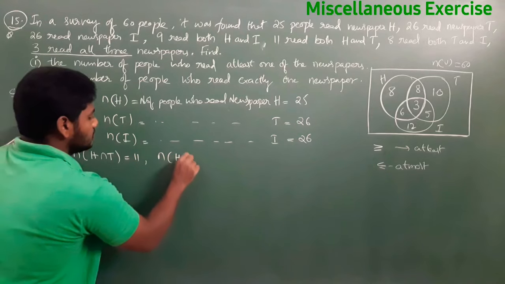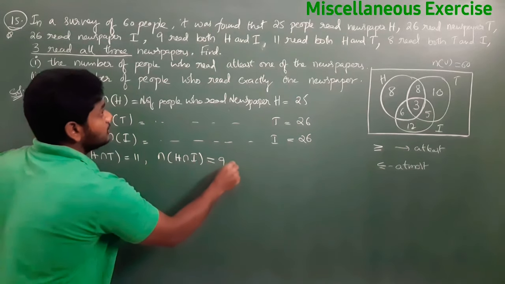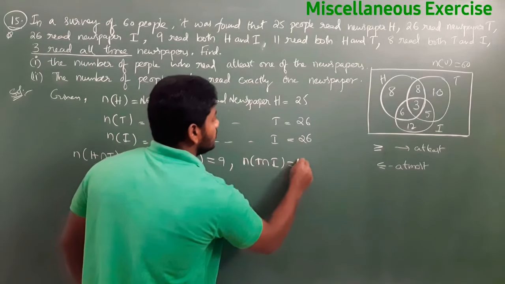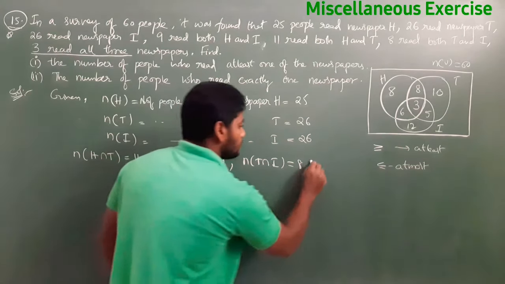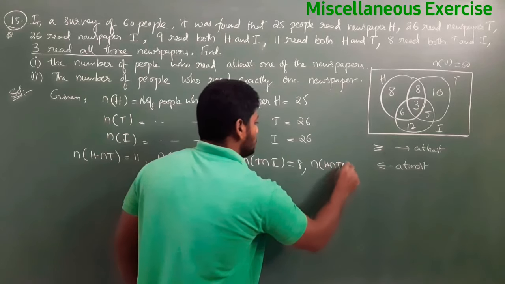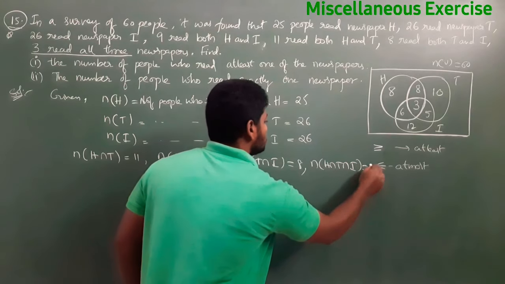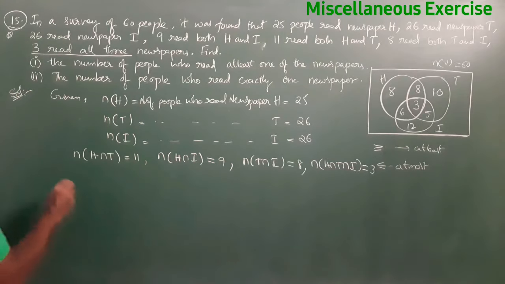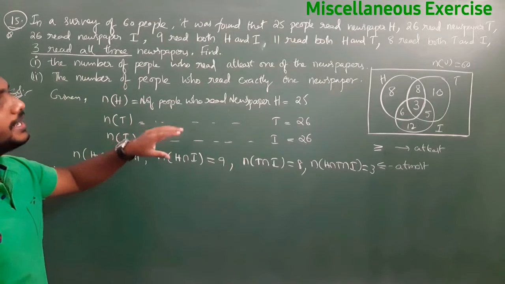N of H intersection I. H intersection I is 9. And N of T intersection I is also given. That is 8. And N of H intersection T intersection I is also given. That is 3. So this is the data they have given. From that, what is the first question? The number of people who read at least one.